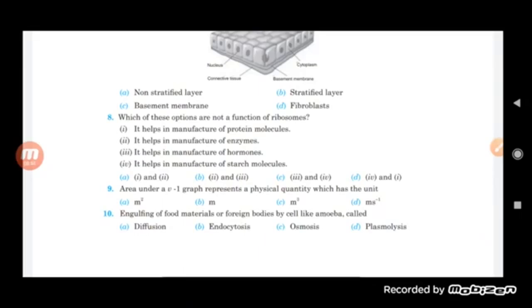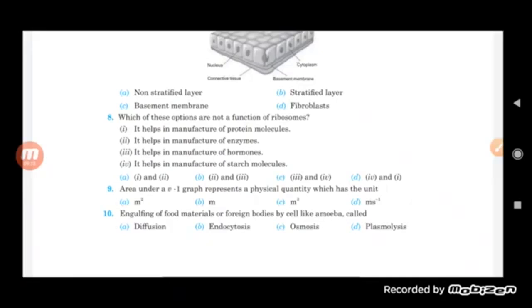And the second function, students, is that it basically helps in the manufacture of enzyme also. So the role of the ribosome is to help in the manufacture of protein molecules as well as enzymes.